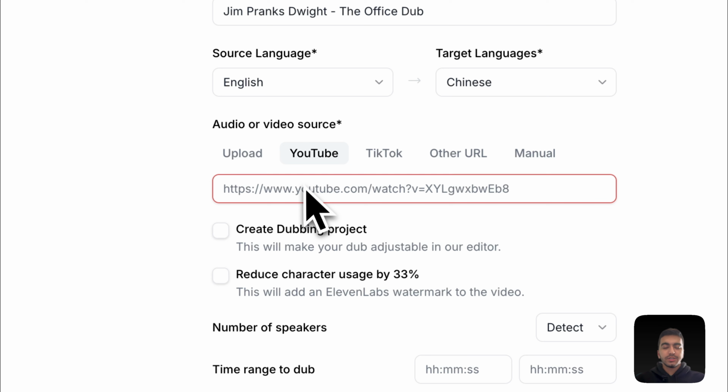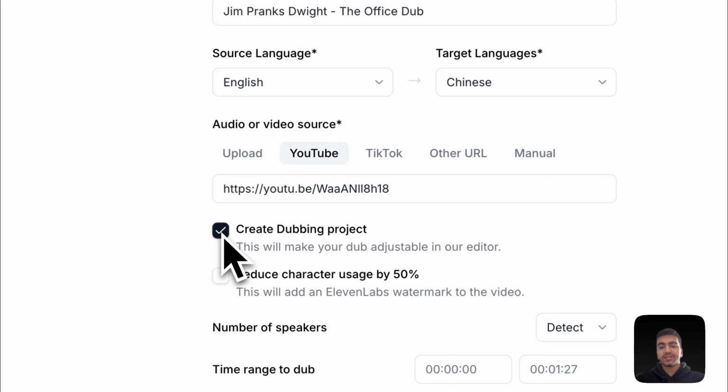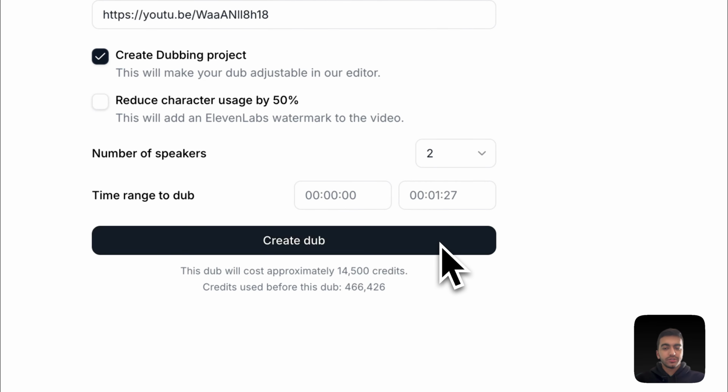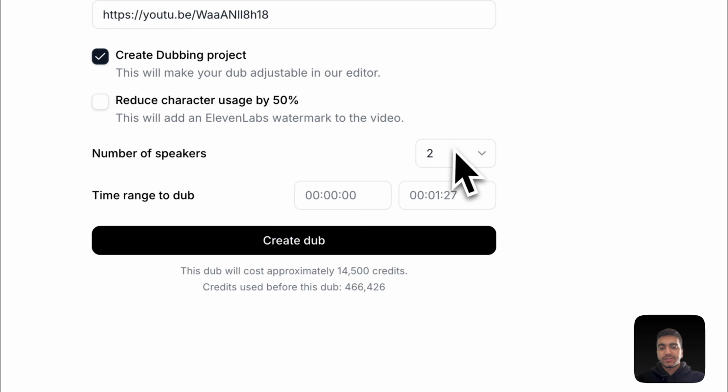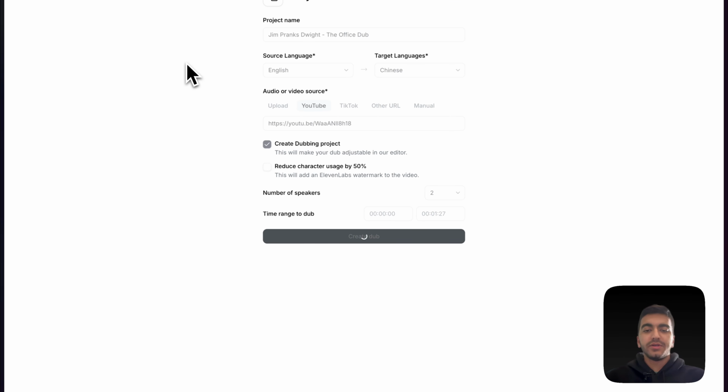We're going to click here on YouTube, and then we can paste the URL that we originally had, and then make sure you select Create Dubbing Project. And then we do know that in this clip, there's only 2 speakers, which is Jim and Dwight. So I'm going to select 2, and then we're going to go ahead and click Create Dub. Now just give this a few minutes to load. It's going to process all the audio, separate all the speakers, and then translate each speaker into the other language that we've chosen, which is Chinese, and then create the voice clone and create all the audio tracks.